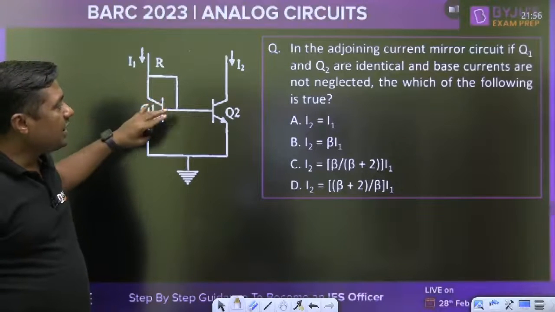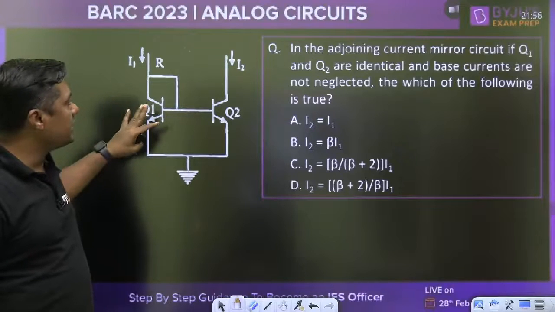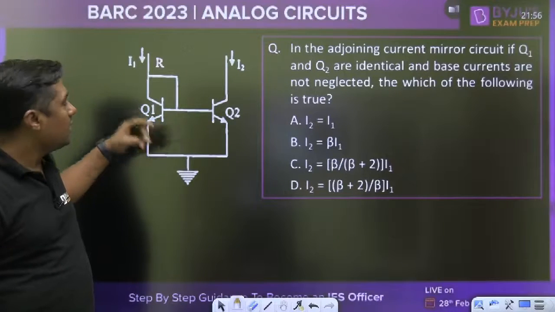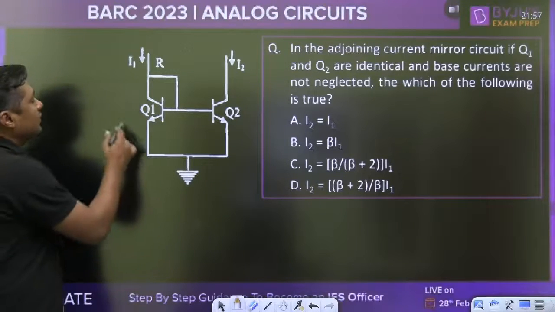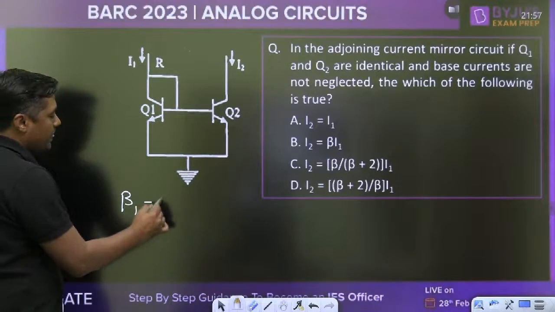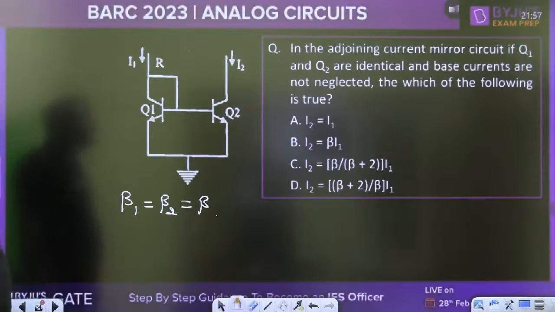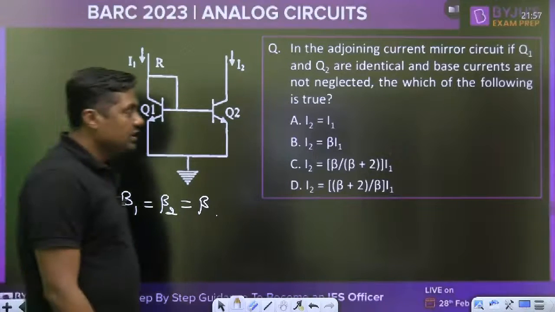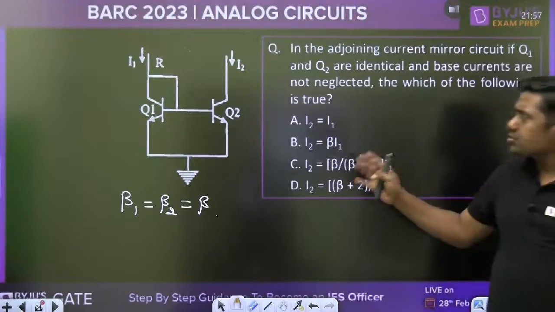In the adjoining current mirror circuit, Q1 and Q2 are identical. Base currents are not neglected. Beta 1 and beta 2 are equal to beta. Which of the following is true? It is a question on the current mirror circuit.